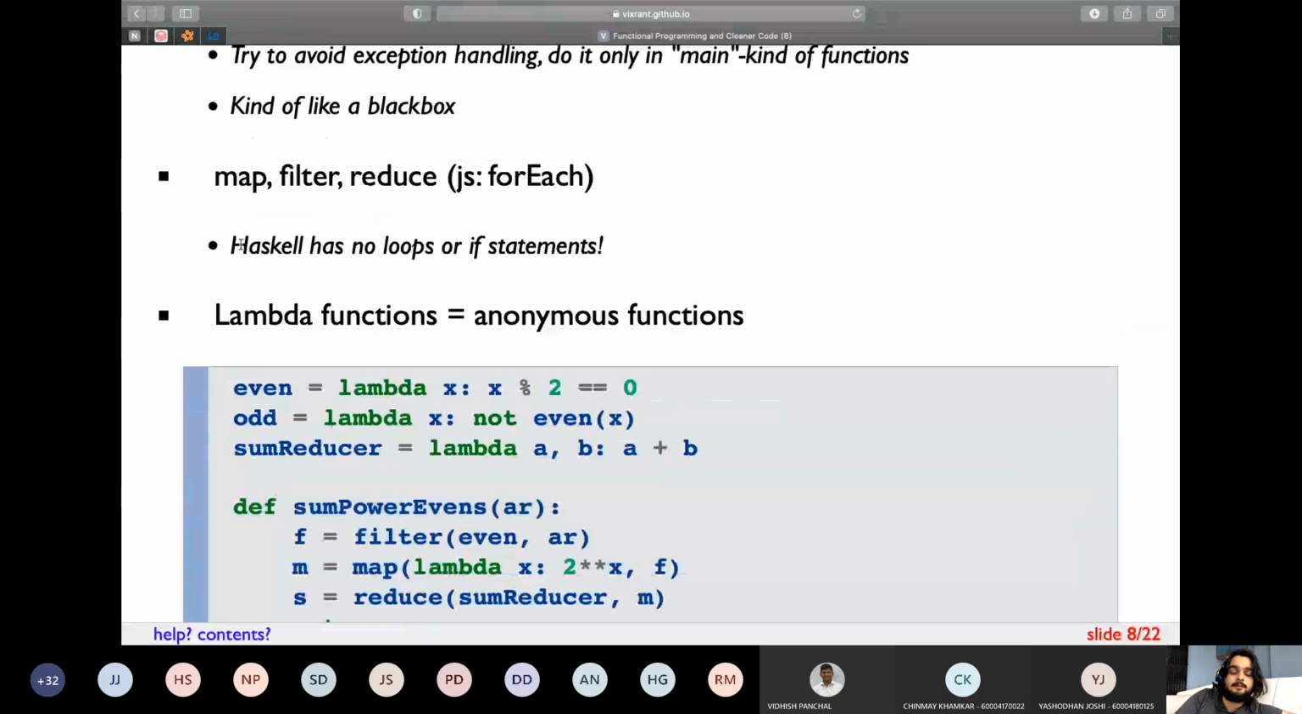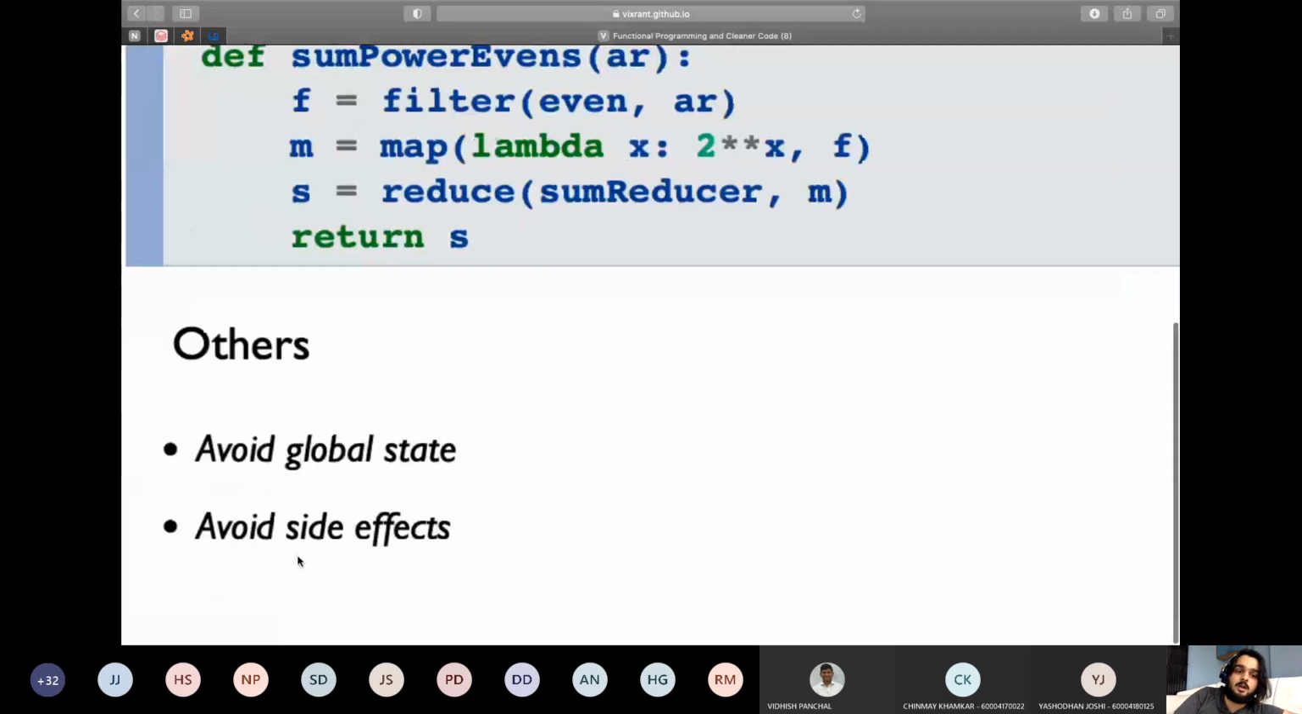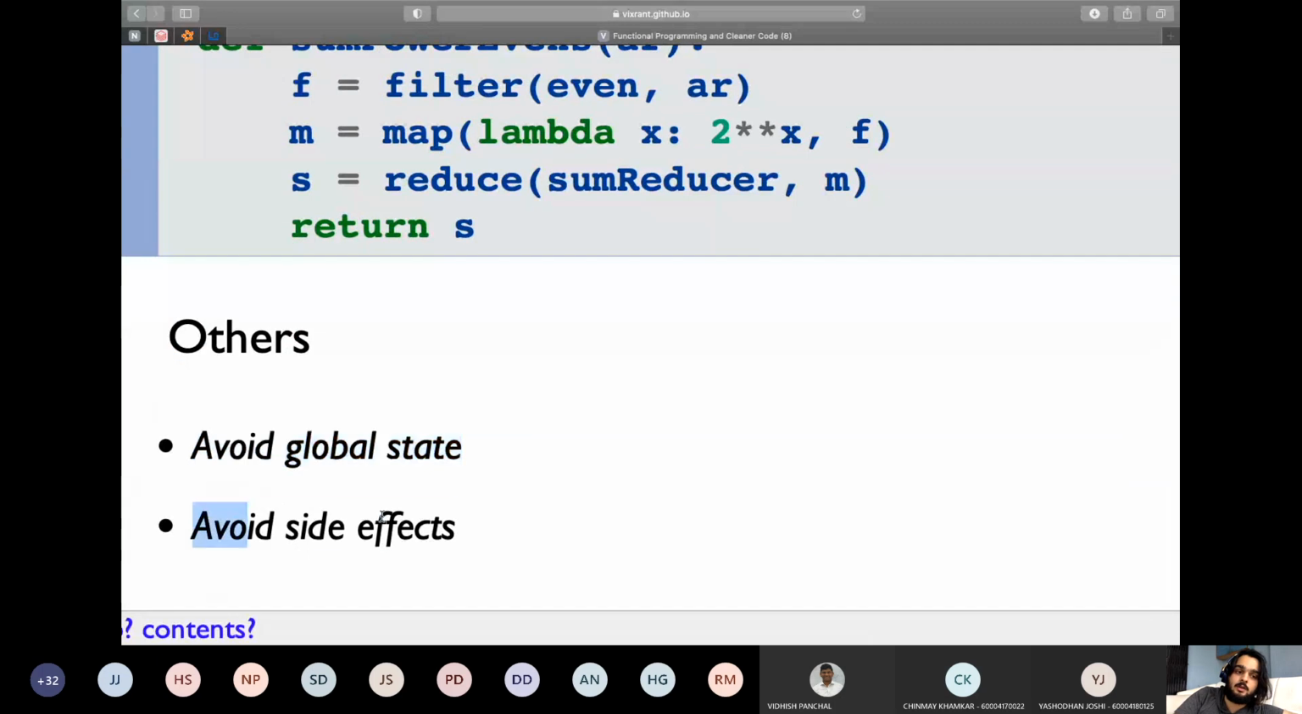And if you think that you cannot actually convert your old program into a new program, maybe because map, filter, reduce don't work for your project, there are languages which have no for loops, no while loops, no if statements, and you can easily create programs in those languages. So there's no excuse for not using map, filter, and reduce. And the other thing is, of course, avoid global state and avoid side effects.